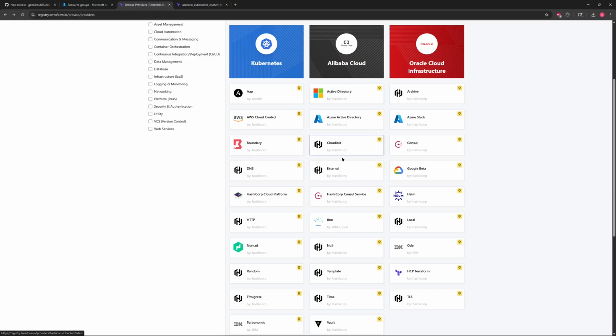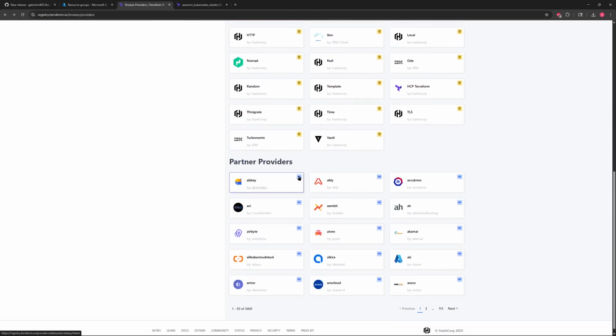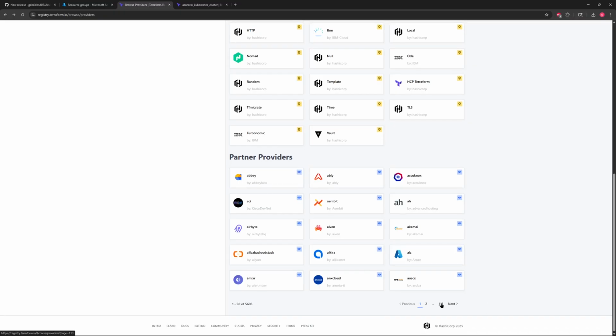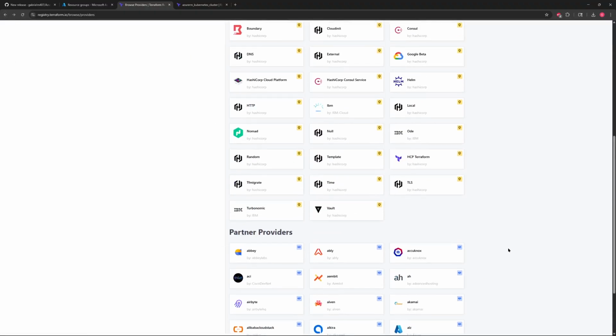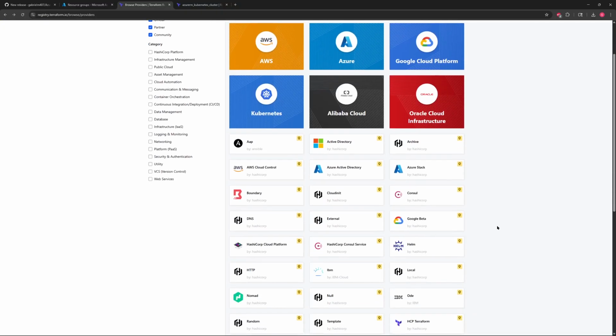All of these different providers will have some icon right here. And if you hover over it, you can see that it says official. And then we can also hover over this one. It says partner. And let's go all the way to the end one. You see that it doesn't have an official or a partner tag right there. And these just represent the different levels of trust and oversight that HashiCorp handles.